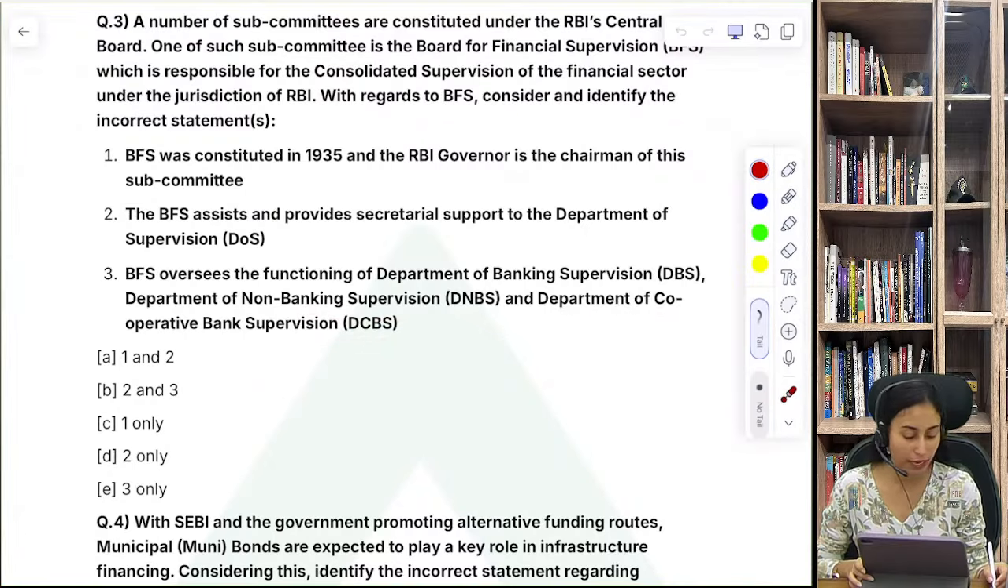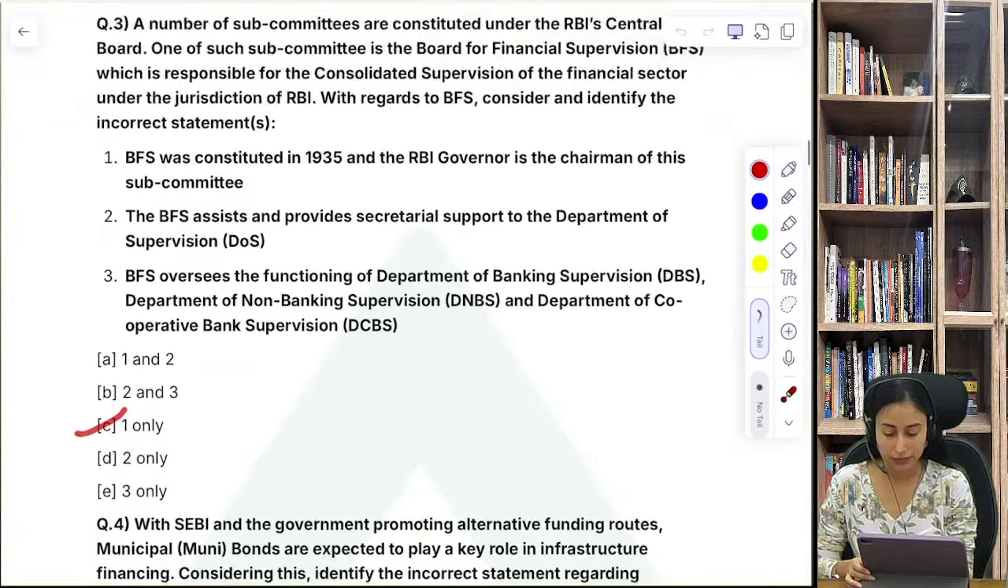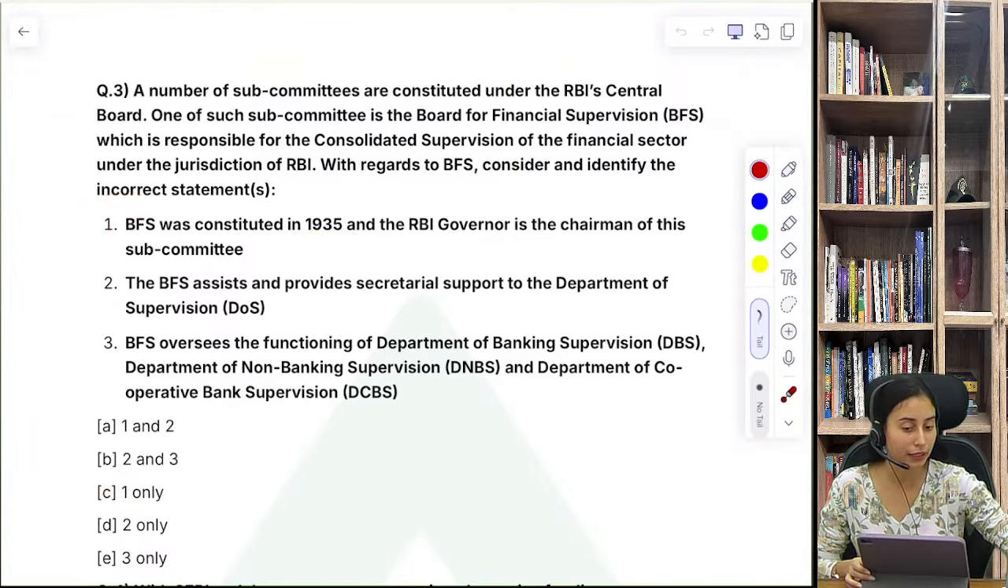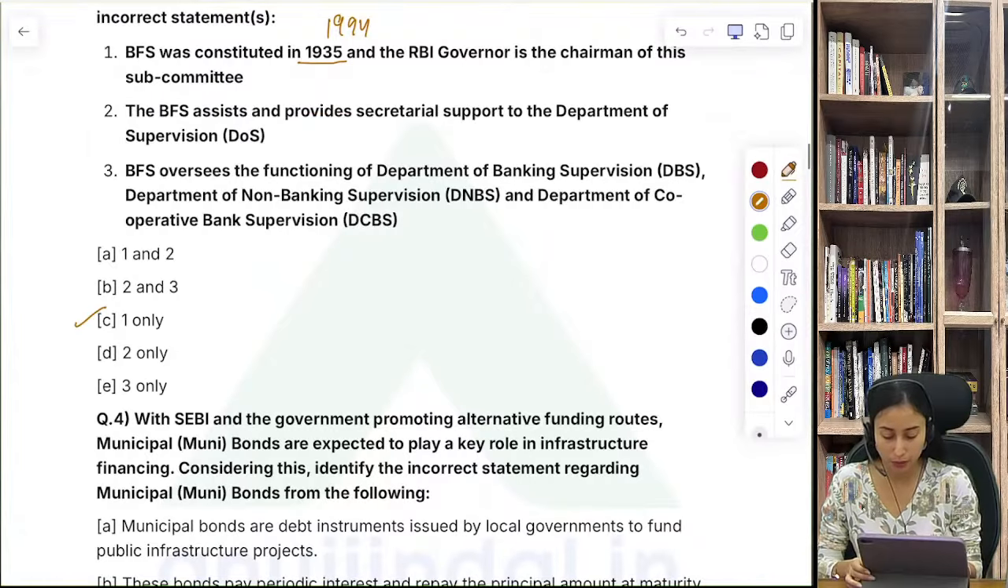So what do you think is the right answer? You all are saying C, that is one only. Yes, this is the incorrect information because this was not constituted in 1934. Instead, this was constituted in 1994. This is the incorrect information that is given, so this one is the incorrect option. Great, everyone.